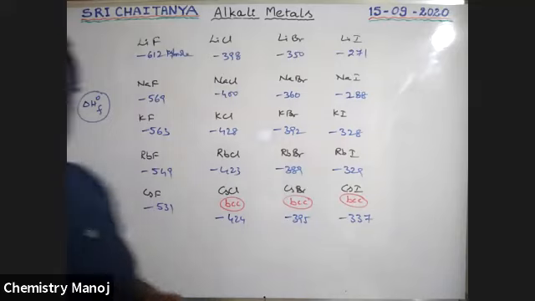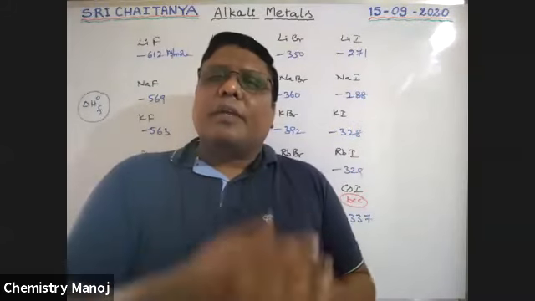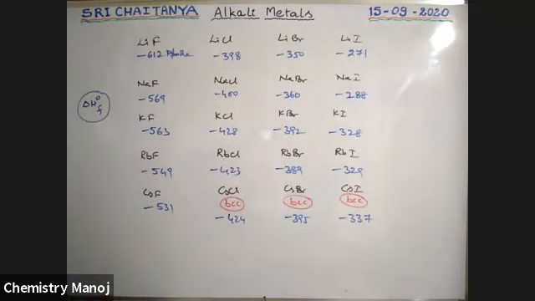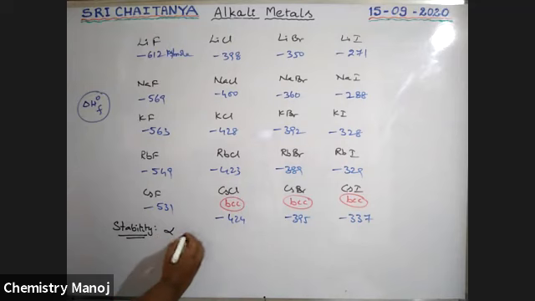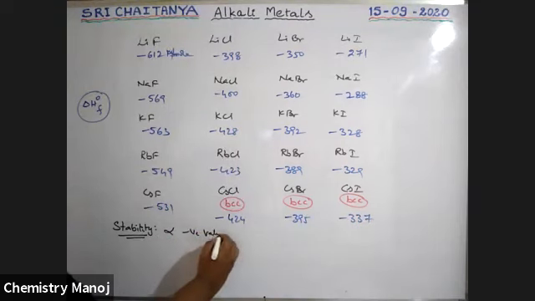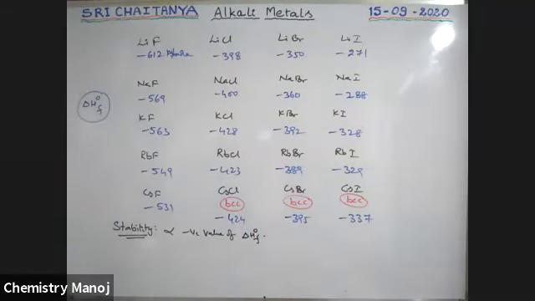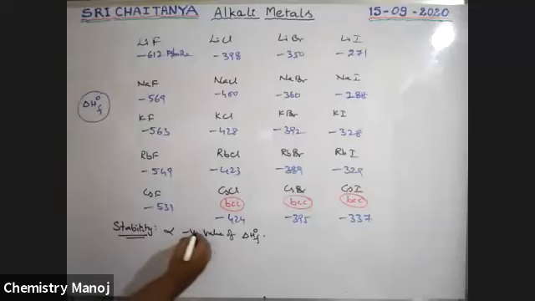So please observe. The more energy released, the more stable that particular halide is. I'm explaining stability, boys. Stability is directly proportional to the negative value of delta H naught F.